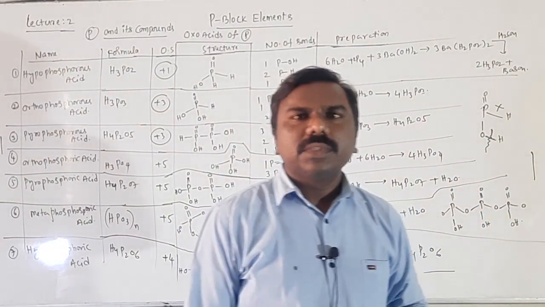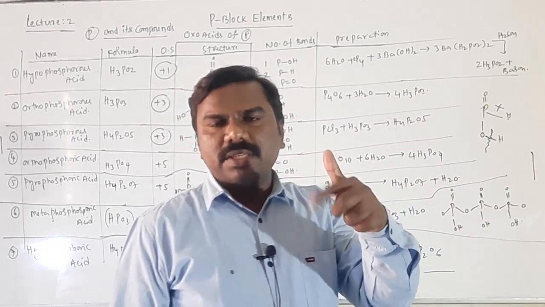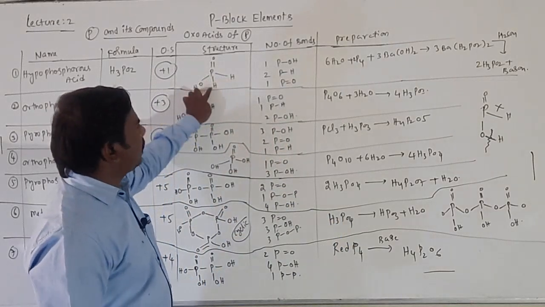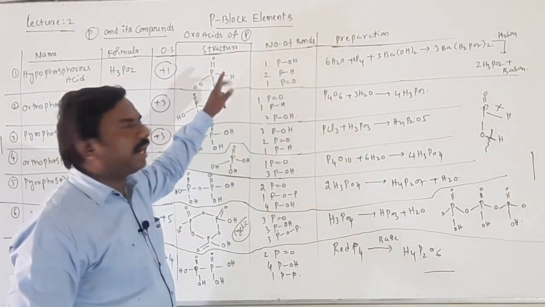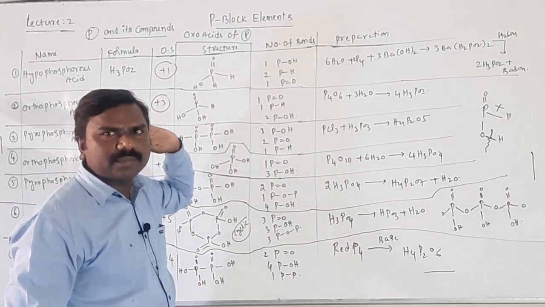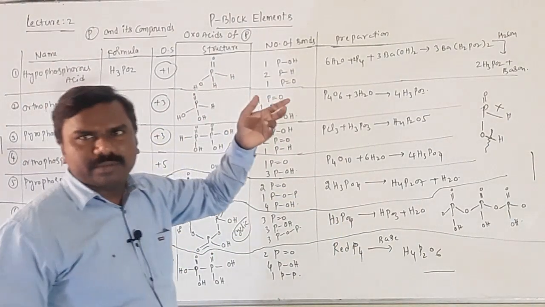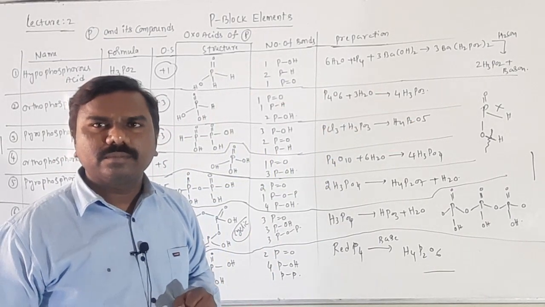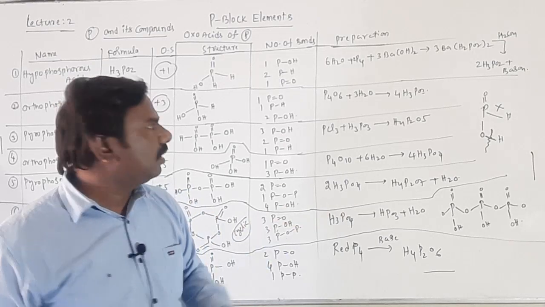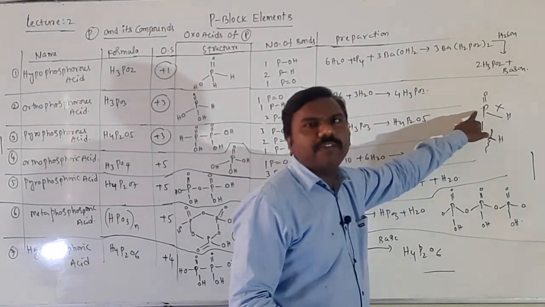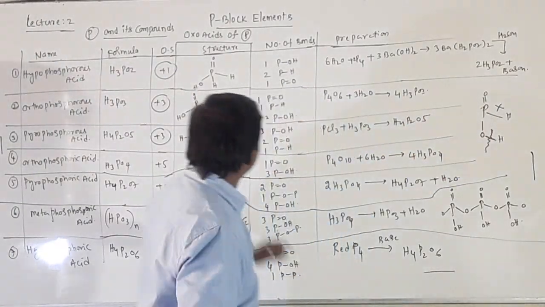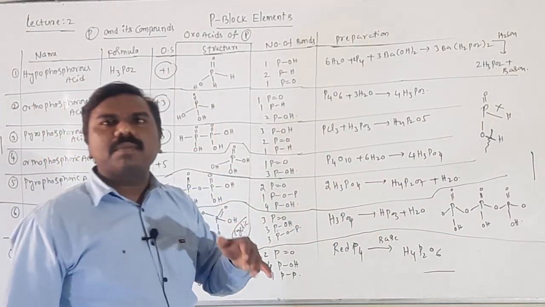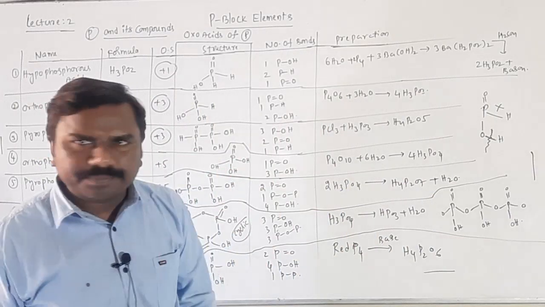Getting all of you? The number of H+ ions removable is called basicity. Here this P-H bond is never broken because the hydrogens are directly in contact with phosphorus. This O-H bond can be removed because H is not connected to phosphorus, only connected to oxygen. That is why this can be removed. It means only one hydrogen is removed. Removal of hydrogen is nothing but basicity.